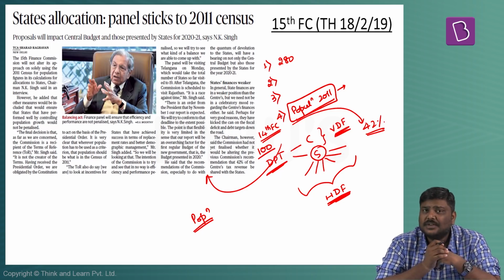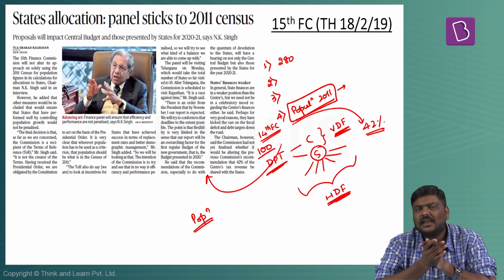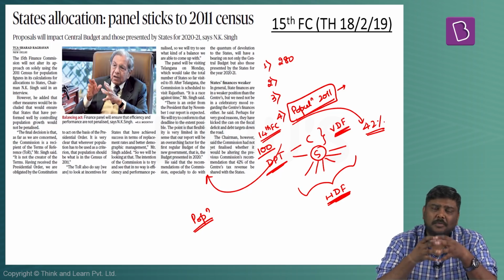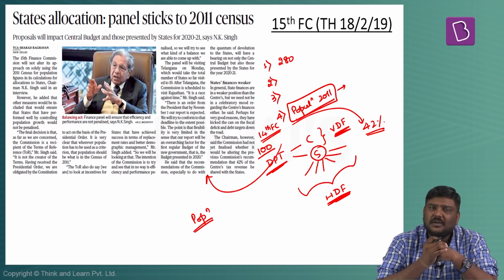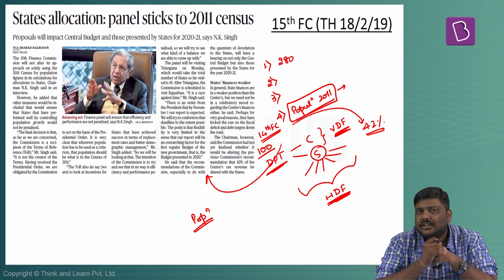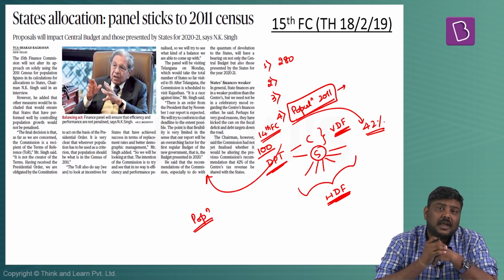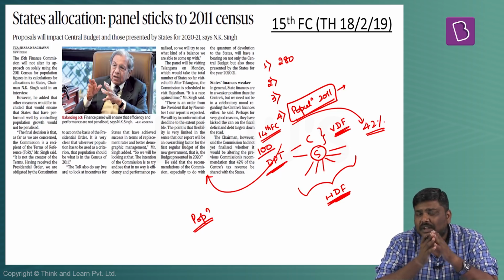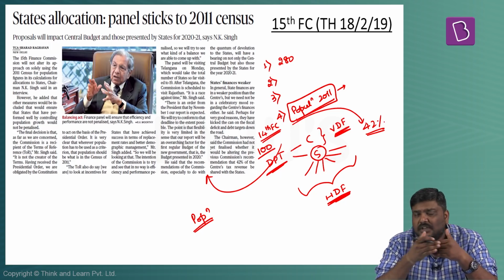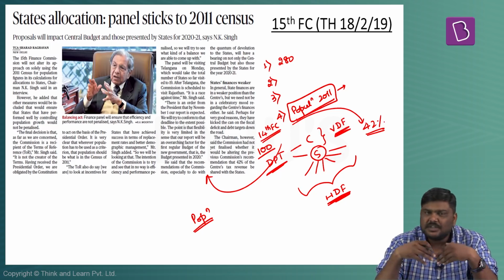Now, what 15th Finance Commission has stated is, they will go ahead and take the census data of 2011 as the parameter for the population. Now, we have already seen that the population weightage is very high and the southern states have been opposed to this particular kind of a formula for a simple reason. They are saying that they have implemented a lot of population control measures in the last couple of decades, as a result of which they have been able to control the population. Whereas the rate of growth of population in some of the northern states, again underline the term, some of the northern states, has been much higher.